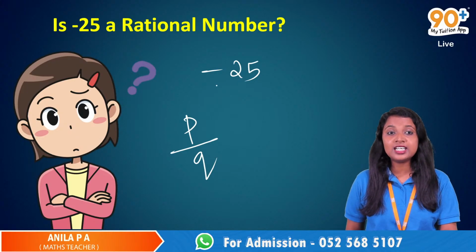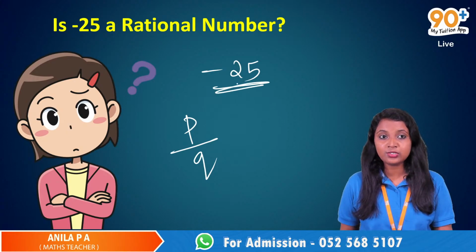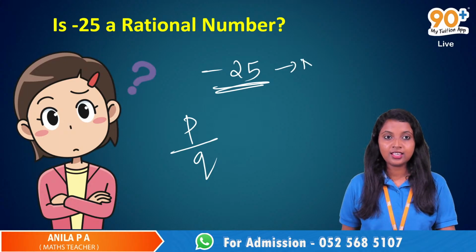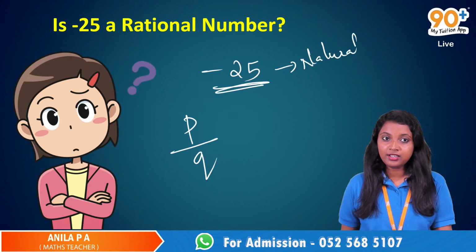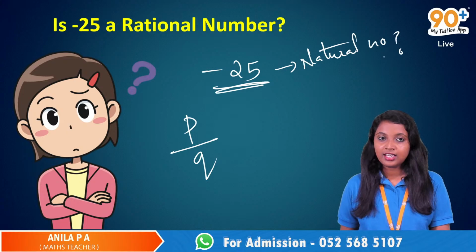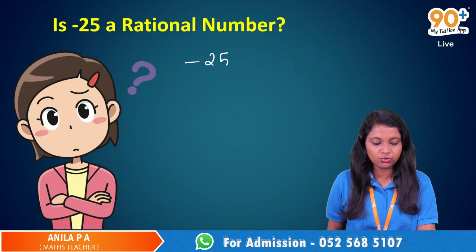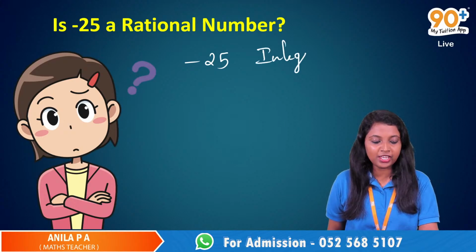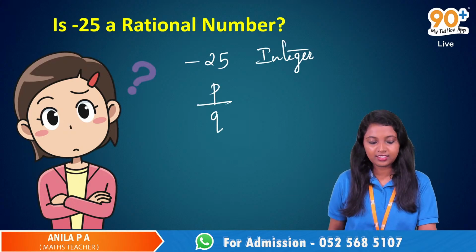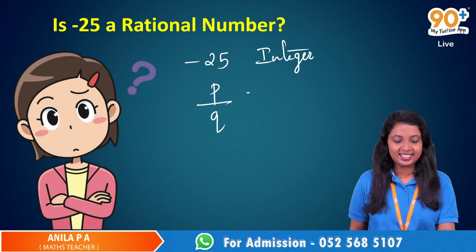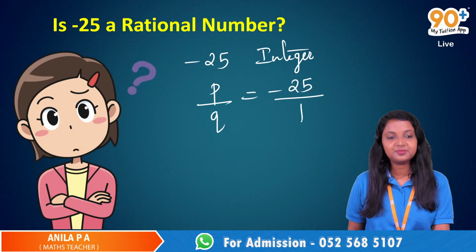Is negative 25 a natural number? No, this is an integer. So negative 25 is an integer. Yes, that is true. Then what about this P by Q form? Yes, ma'am, under every number there will be 1. So under minus 25 there will be 1, so it's a rational number.